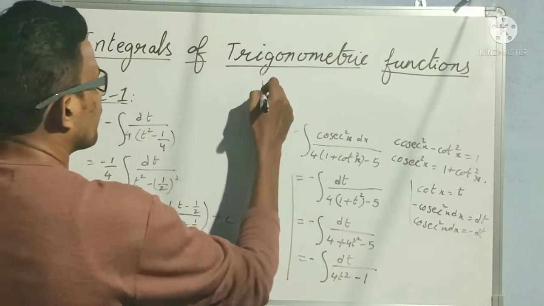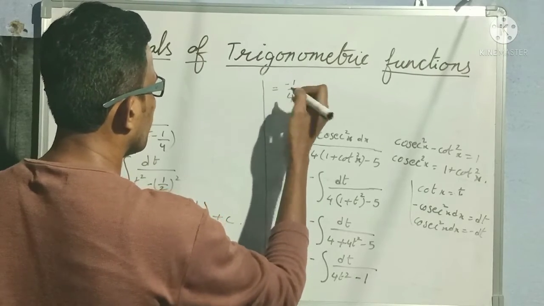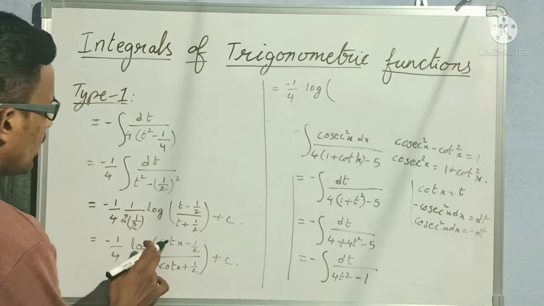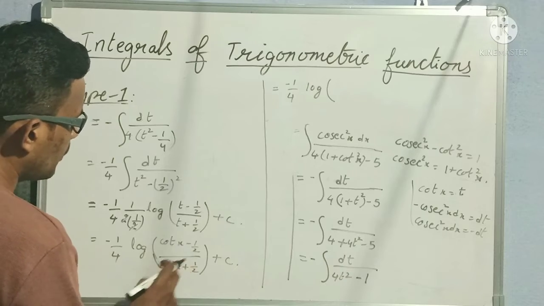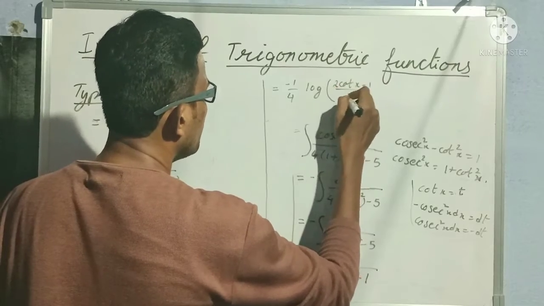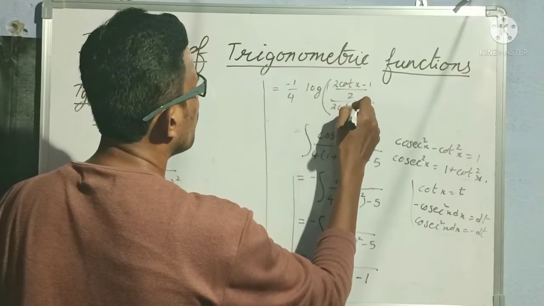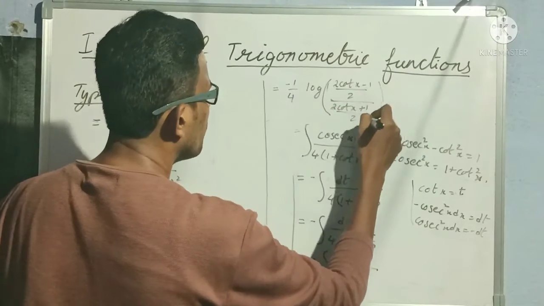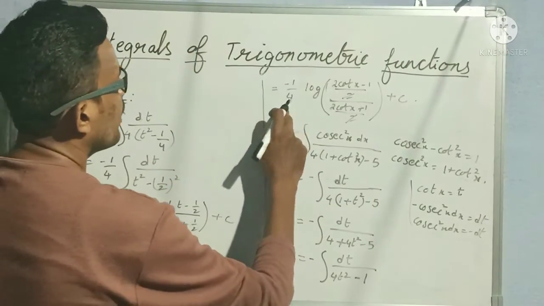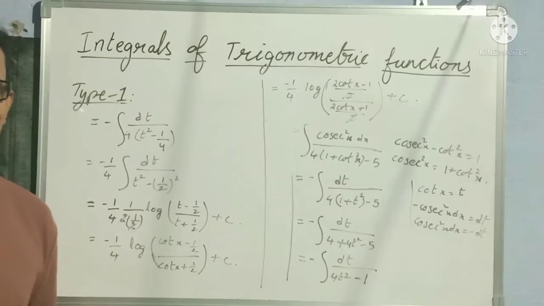So here at the top I will write the final answer. So this is equal to minus 1 by 4 log of. If I take the LCM 2 here, then 2 cot x minus 1 by 2, again divided by 2 cot x plus 1 divided by 2. So this 2 and this 2 get cancelled. Okay. So my answer is minus 1 by 4 log of 2 cot x minus 1 by 2 cot x plus 1 plus c. Understood?